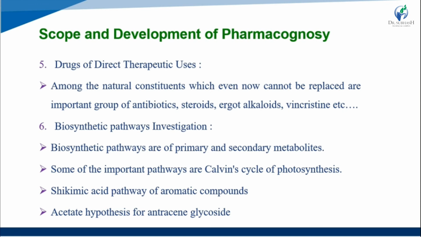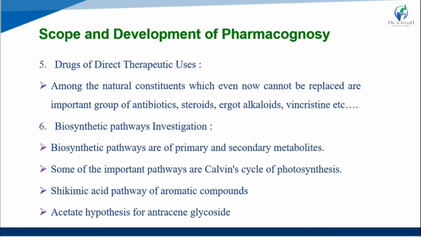Now we study the fifth point, drugs of direct therapeutic effect. Among the natural constituents which even now cannot be replaced are the important groups of antibiotics, steroids, ergot alkaloids, and vincristine. These are drugs of direct therapeutic effect, so there is no long process that follows.